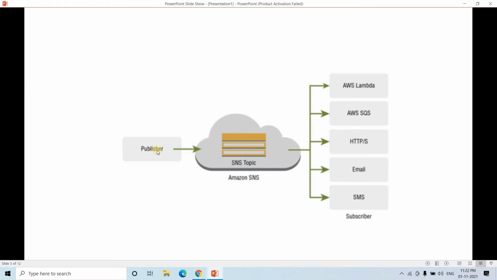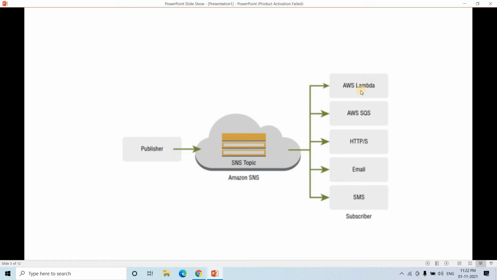So if I go to the next slide, the picture of SNS will be much clearer to you. Okay, there is something called a publisher. The publisher will publish some message in a particular place, which is called an SNS topic. Okay, so a topic you can consider a place where the publisher pushes or puts any message. Now that message can be forwarded to one or more subscribers.